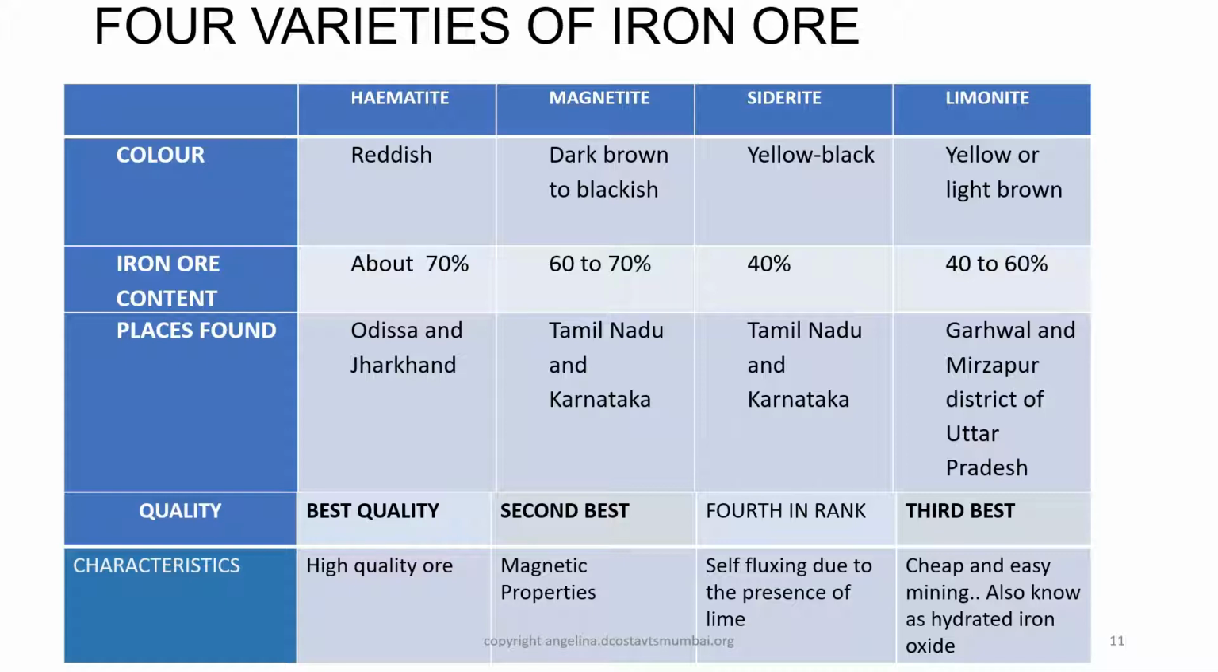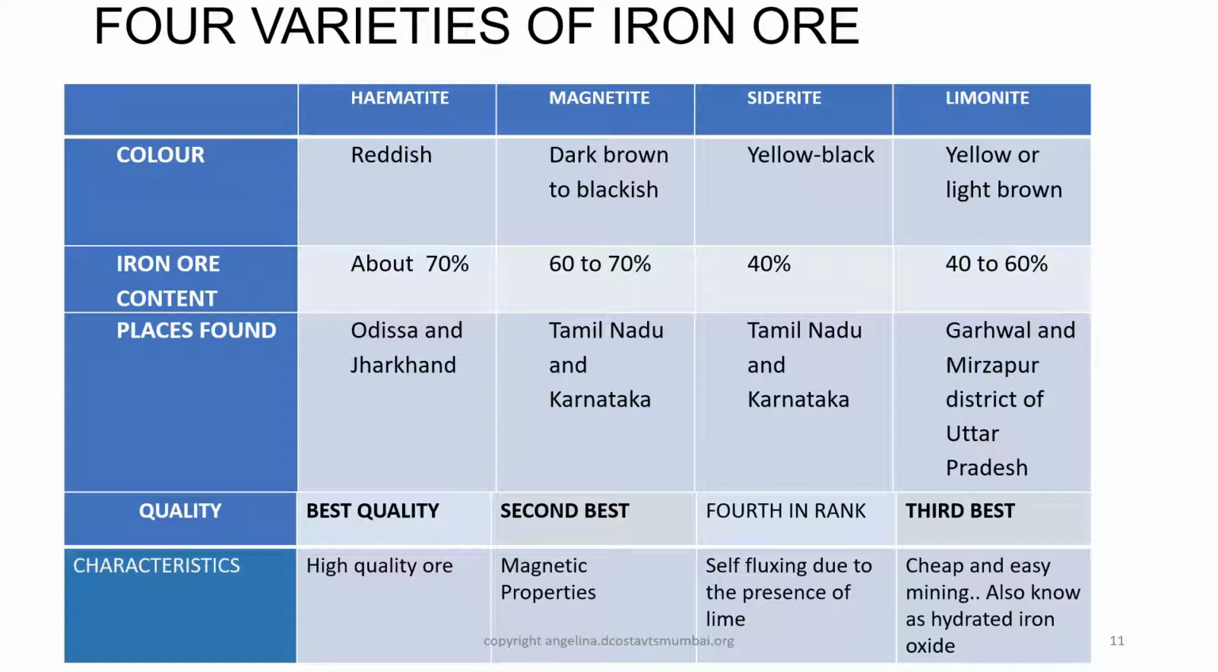Hematite, reddish in color. About 70% of iron is found in the ore. Places found: Odisha and Jharkhand. The best quality of ore, hematite, ranks first, and the characteristic is it is a high quality ore.